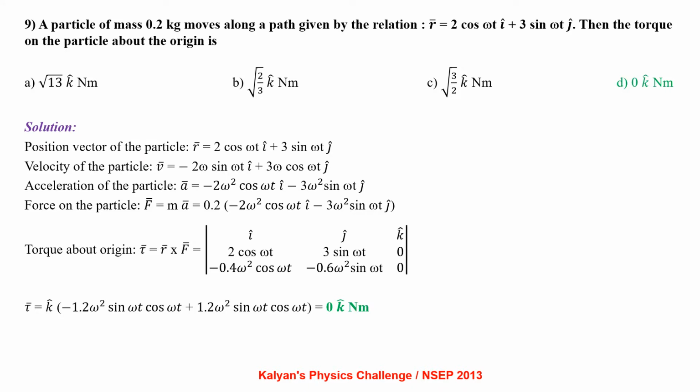A particle of mass 0.2 kg moves along a path given by the relation r̄ = 2 cos ωt î + 3 sin ωt ĵ. Then the torque on the particle about the origin is.